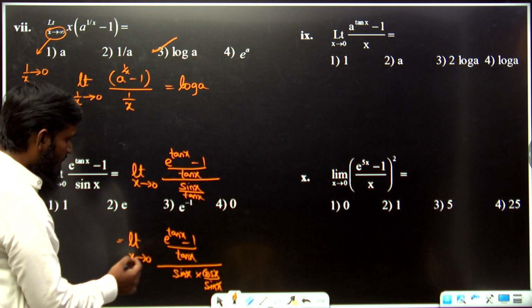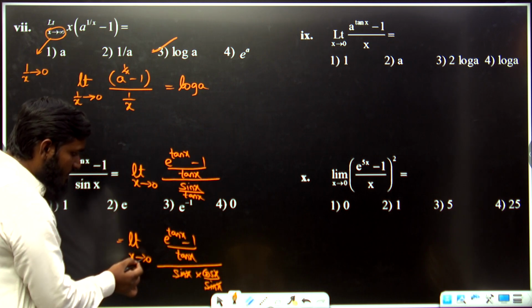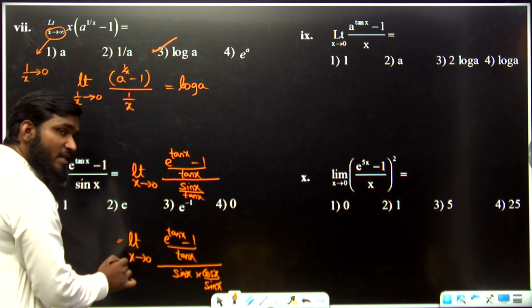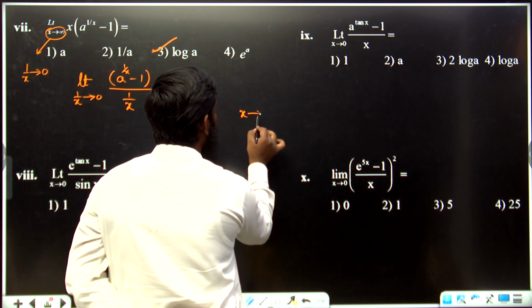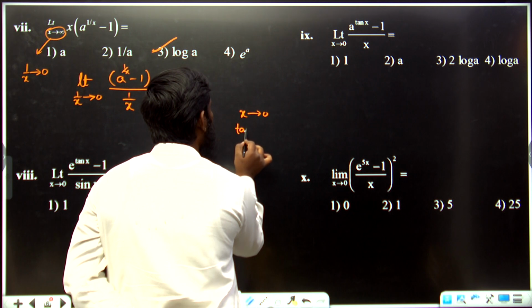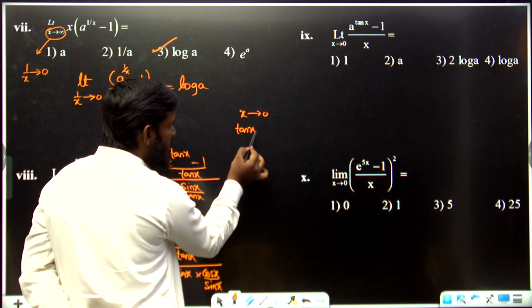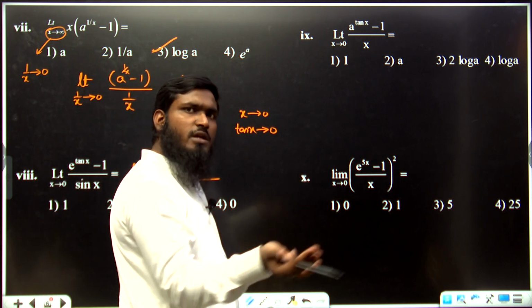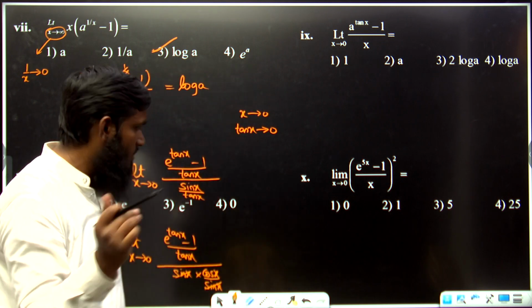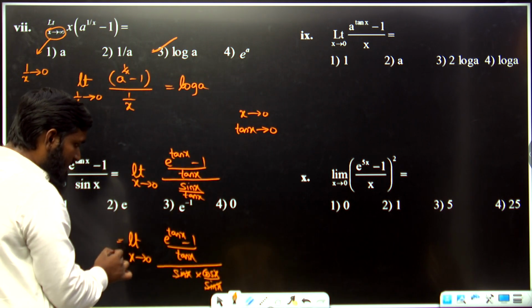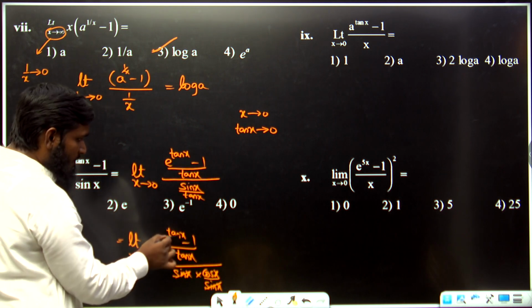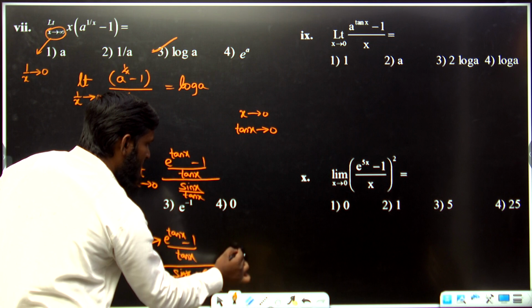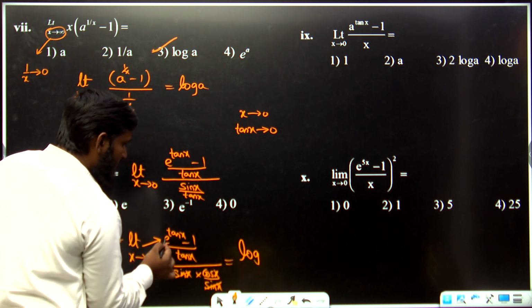Now see this one. Now x value is tending to 0, then we have to write tan x over here. If x is tending to 0, then tan x, what we are taking, x tends to 0 means tan 0 is equals to 0, tan x also is tending to 0. So whenever we are applying the limit, tan x tends to 0, for this numerator part we are having the same functions, we have to write the answer as log a. What is the a value?